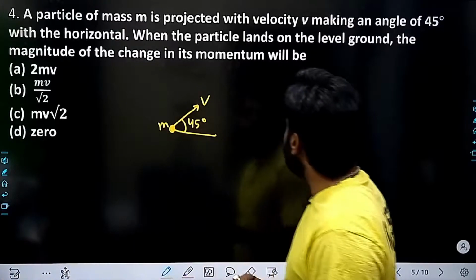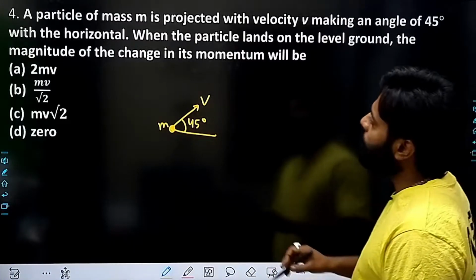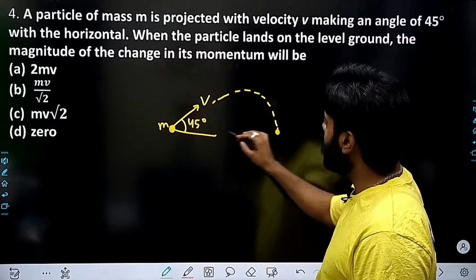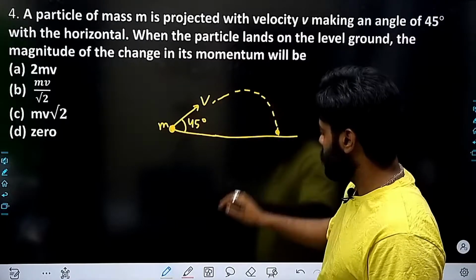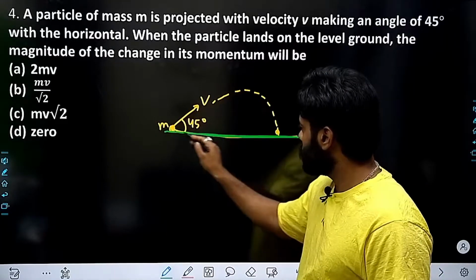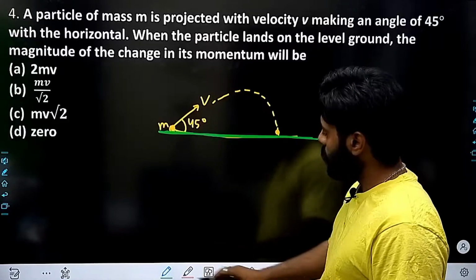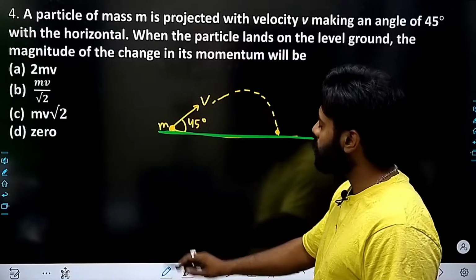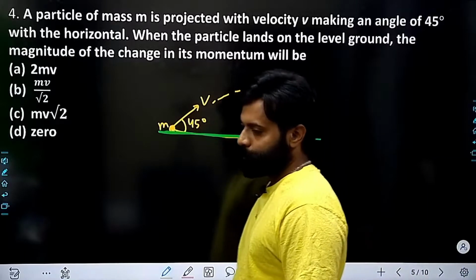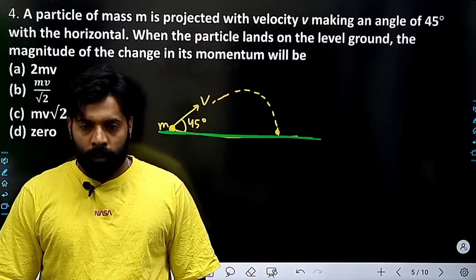When the particle lands on the level ground, the magnitude of the change in the momentum will be.